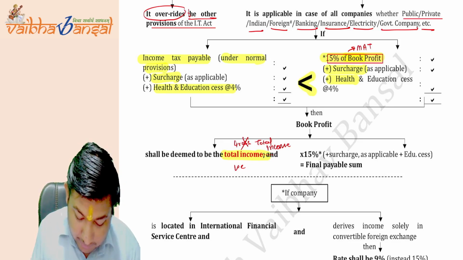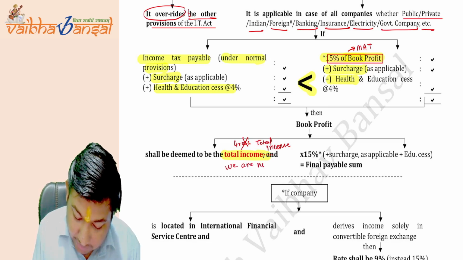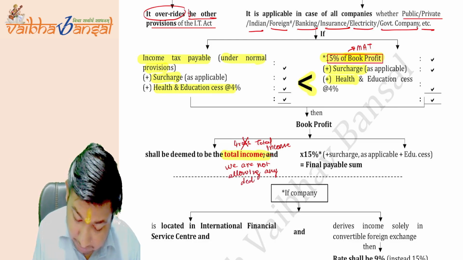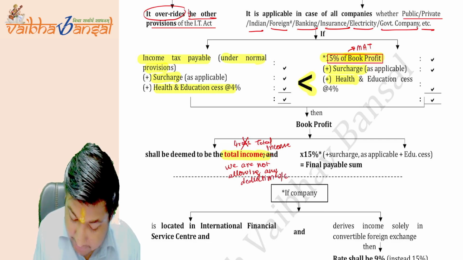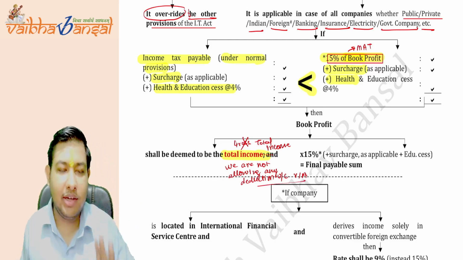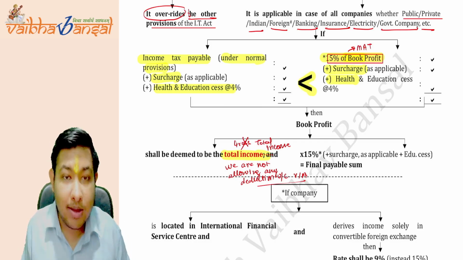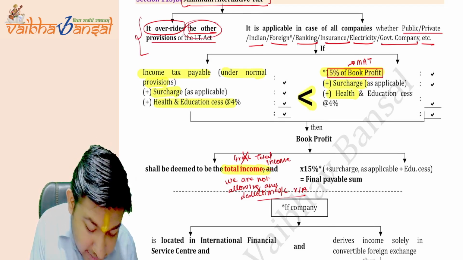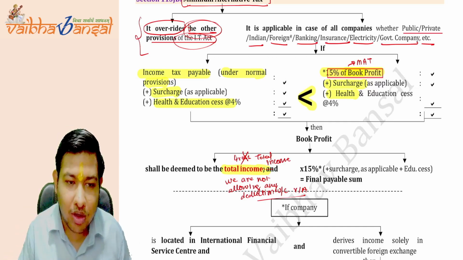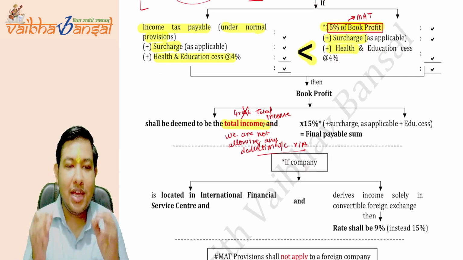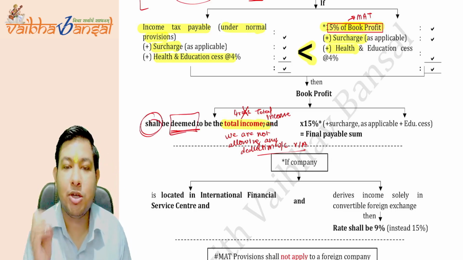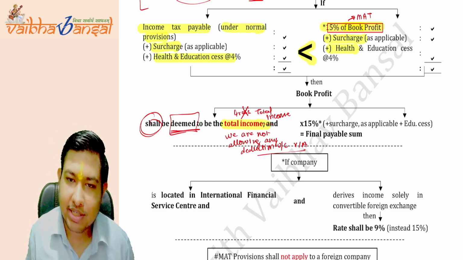It is a total income, which means we are not allowing any deduction under Chapter VI-A or any exemption under any provision of the Income Tax Act. Why? Because it already overrides the other provisions of the Income Tax Act. It already overrides other provisions. So this is what the government is saying. What we are saying is to be treated as full and final. Shall be deemed to be the total income of the company. Is this clear to you all?